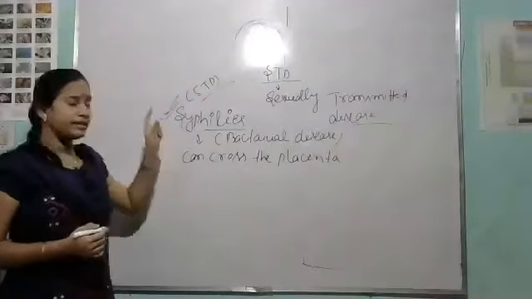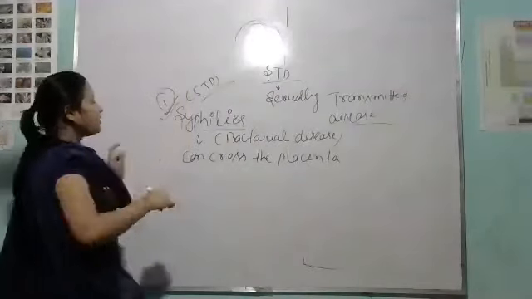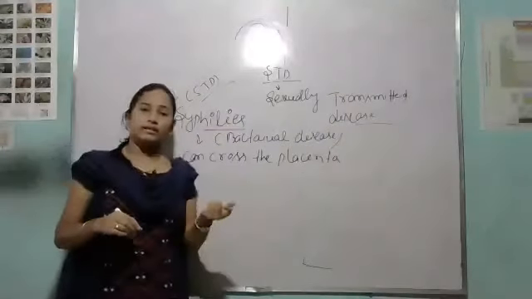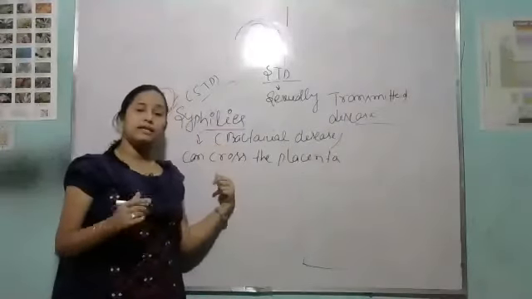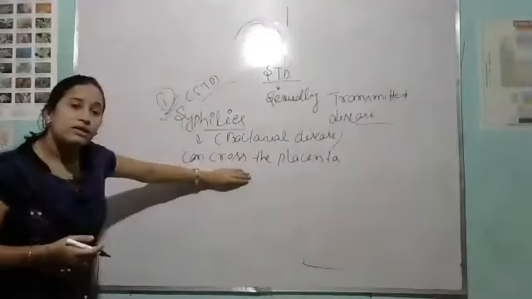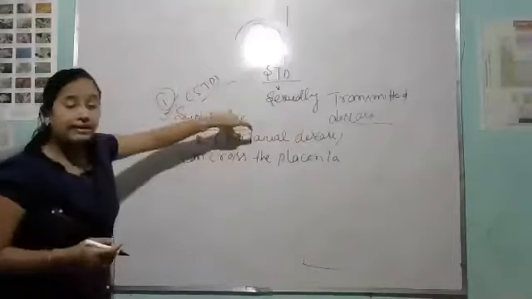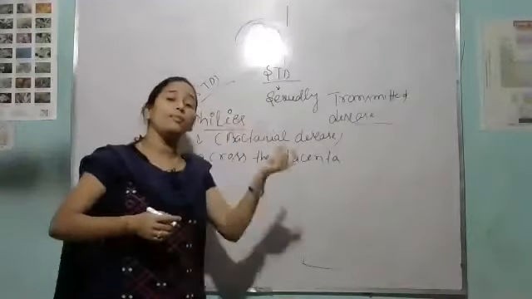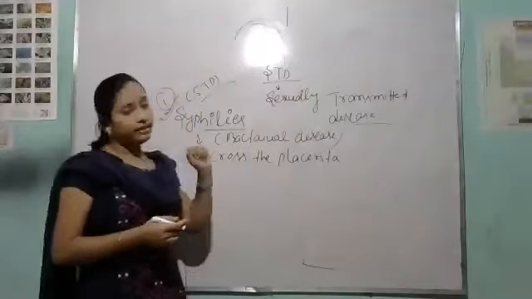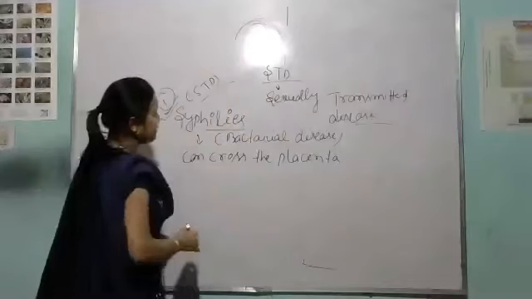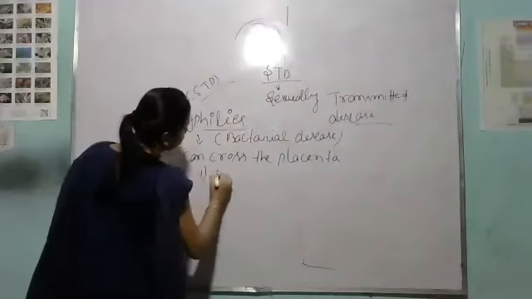Clear? Again, one more question: which disease can cross the placenta? Syphilis. That means the bacteria can cross the placenta, and the womb, the embryo, also gets infected by this disease. Clear? Then syphilis has three stages.